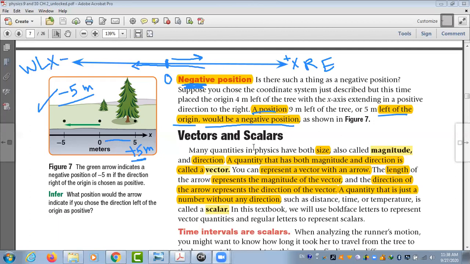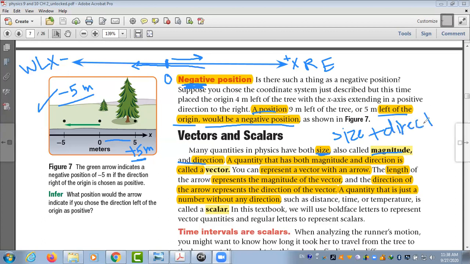Then we have vectors and scalars. Vectors and scalars. We said any quantity that you can describe by number and direction, we call it a vector. Many physical quantities have size, and size we call magnitude, and direction. So we must have size plus direction.